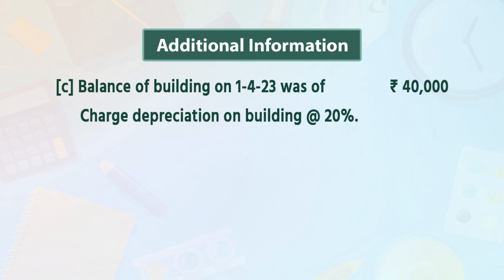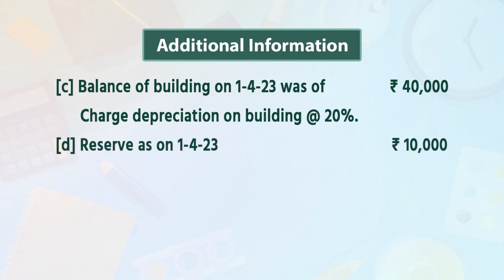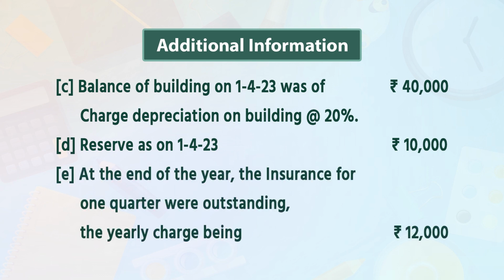C, balance of building on 1st April 2023 was rupees 40,000. Charge depreciation on building at 20%. Point D, reserve as on 1st April 2024 10,000. E, at the end of the year, the insurance for 1 quarter was outstanding, the yearly charge being rupees 12,000.